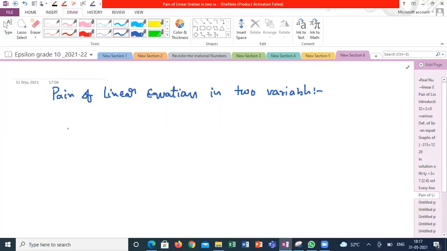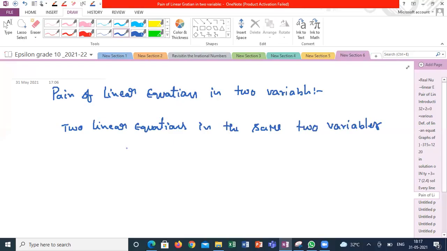That means there are two linear equations in the same two variables taken together, which is said to be a pair of linear equations.